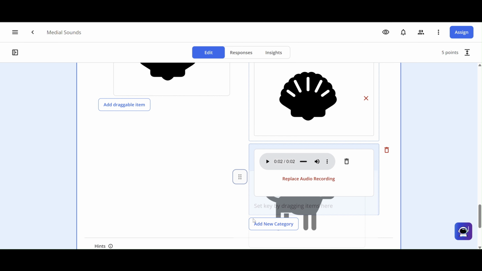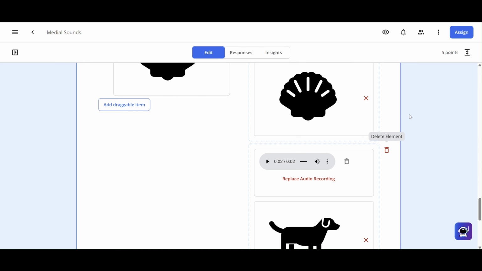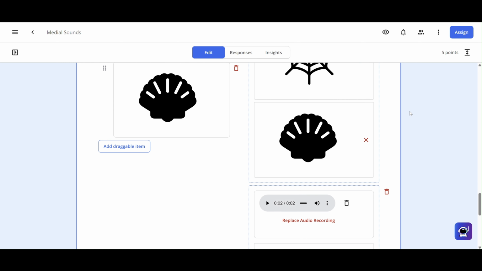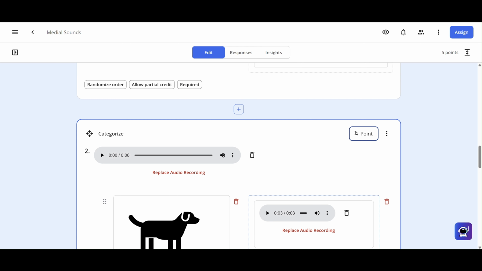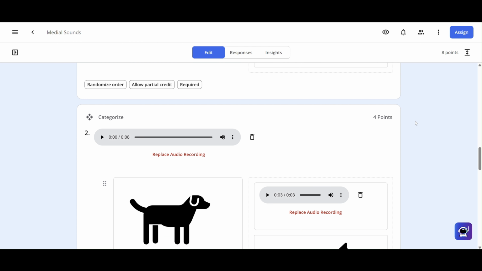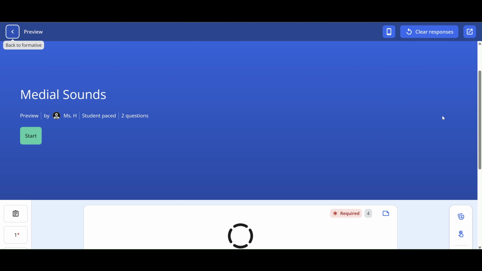Sometimes it takes a while to scroll. And how many is that? 1, 2, 3, 4. So changing my point value to 4. And now I'm going to do a preview student just to make sure everything looks okay. Sounds okay.